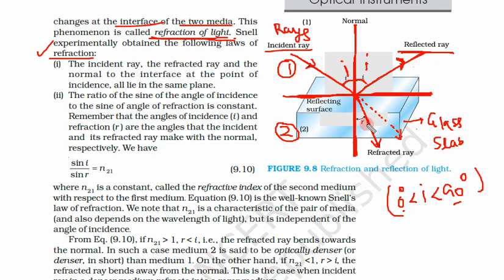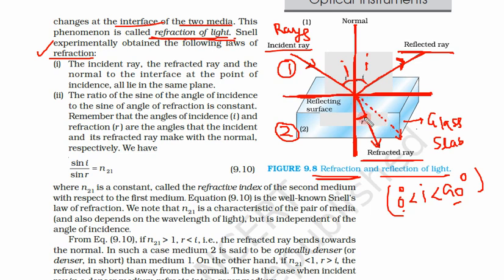But there is a change in the angle at which this ray enters into the second medium, and this second ray is called the refracted ray, and this phenomenon is called refraction of light. Reflection is shown here, and this second phenomenon is refraction of light. What is refraction? The change in direction of the beam when it enters into another medium.